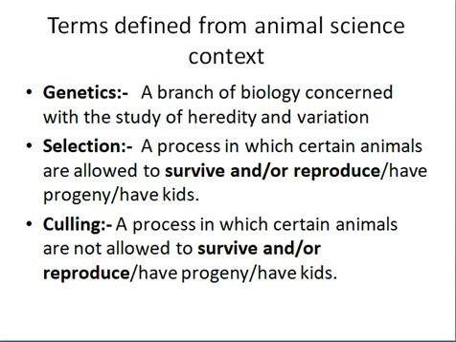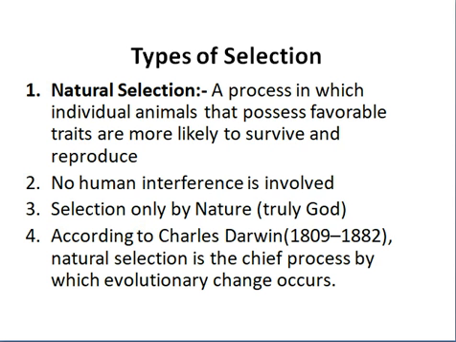So selection is of two types. One is natural selection, a process in which individual animals that possess favorable traits are more likely to survive and reproduce. So in natural selection, there is no human intervention, there is no human interference, and it is purely done by God, or it is purely done by Allah Jalla Shanhu.